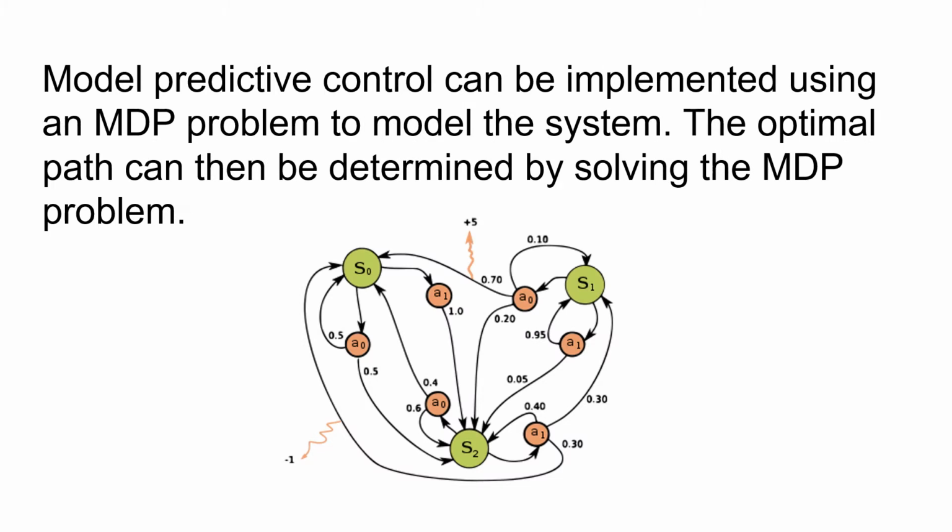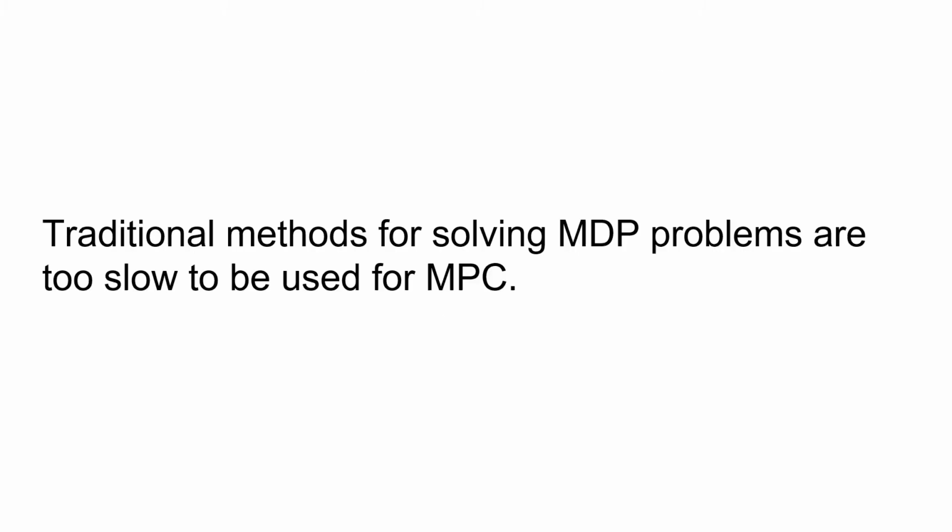An alternative form of control that can be applied is model predictive control, or MPC, where a model of the system is used first to predict the motion of a robot when given a sequence of actions, and then to continually recompute the optimal action sequence as the robot diverges from the predicted motion. Since the system's dynamics are non-deterministic, a Markov decision process, or MDP, can be used as the model, and the optimal path can then be determined by solving the MDP problem. Unfortunately, traditional methods for solving MDP problems are too slow and computationally expensive to be used for model predictive control, which requires fast computation.